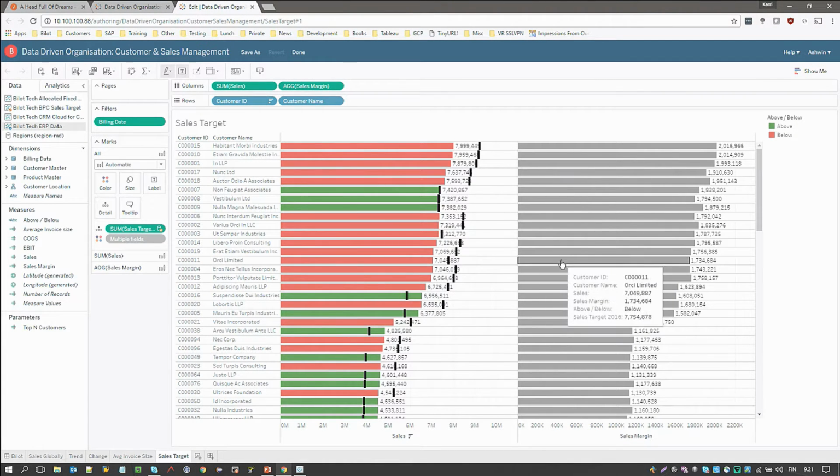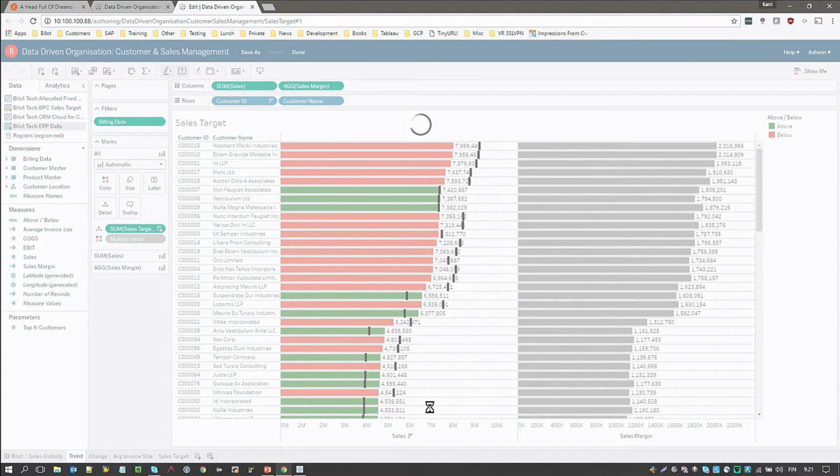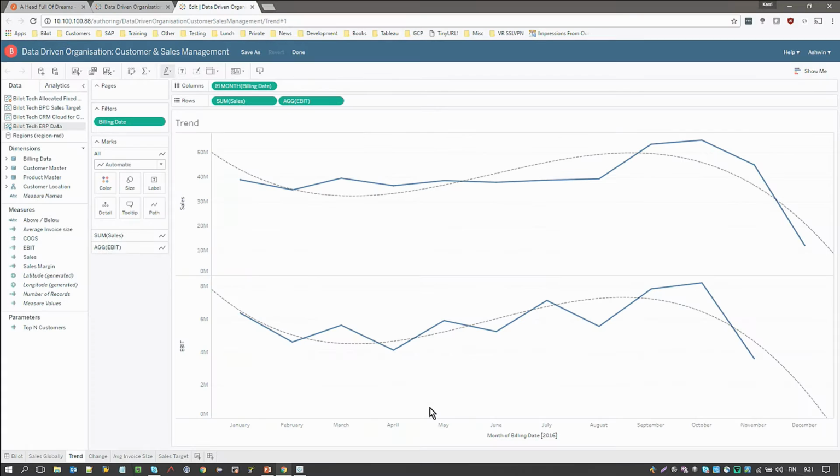Okay, so I see that he has done some kind of analysis here, and I noticed that from the trend he's worried about this reduction in EBIT, so probably he wants me to check out what's happening with our profitability.